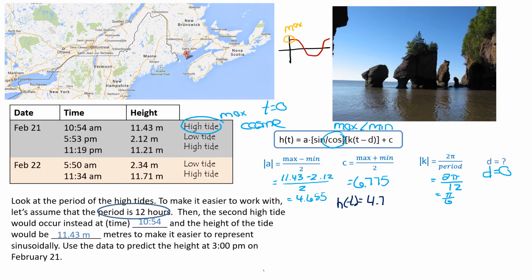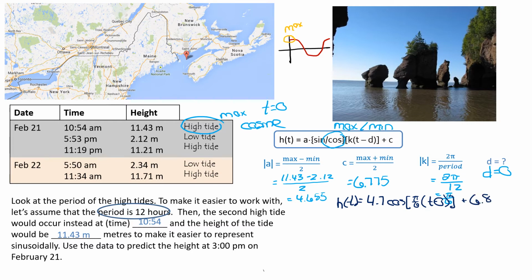There were decimals in the question all over the place. We have decimals in the time and the height, so we can certainly use decimals in our answer. Cos, my k value is pi over 6. And then I would put t minus 0, bracket plus c, and our c I'll round to 6.8.